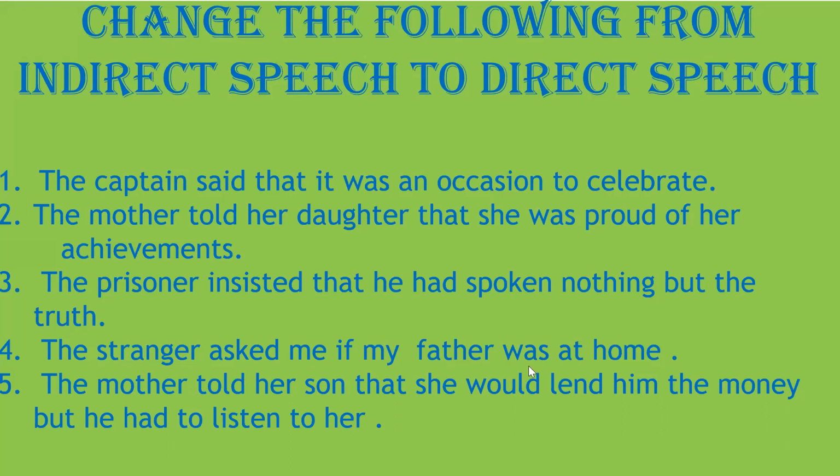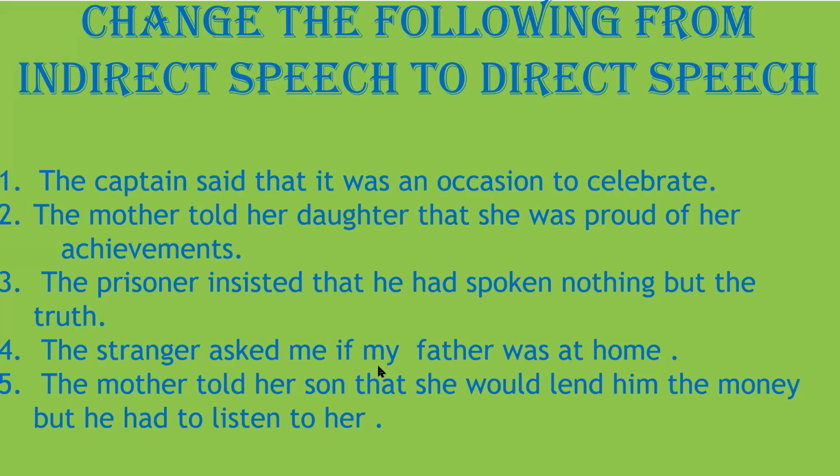And see, was is there, helping verb. So this question begins with a helping verb. That is why there is an if here. If the question began with a WH word, we wouldn't need an if here. If or whether is used only if the question begins with a helping verb. So here was is in the simple past tense. So in the direct speech, the question will begin with the simple present tense of was, is. So now the stranger is asking me.